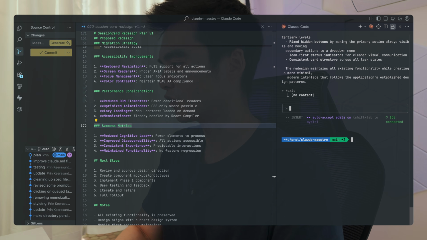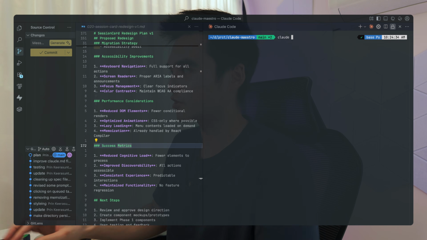Once I've gone through this, I actually close this instance of Claude Code. Before I forget, I always commit the plan so that it's saved. And if anything happens, I can go back to the plan and move forward from there.